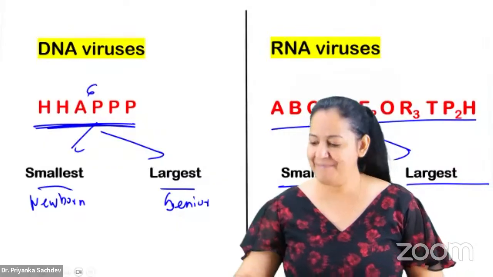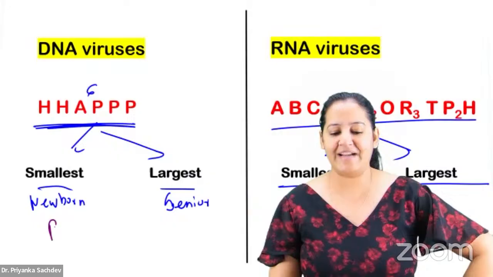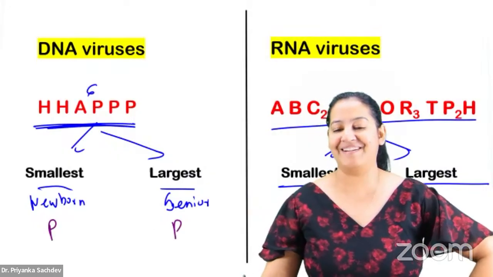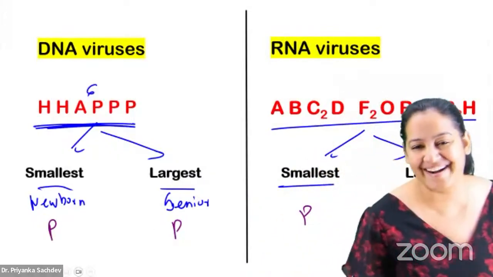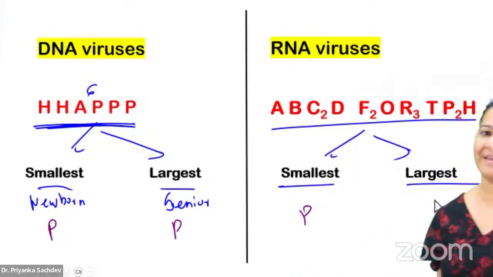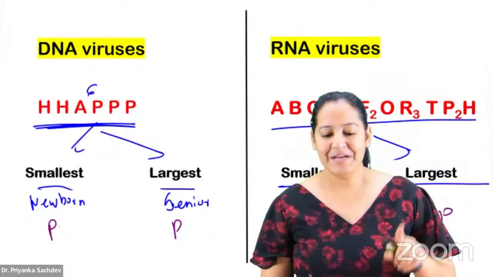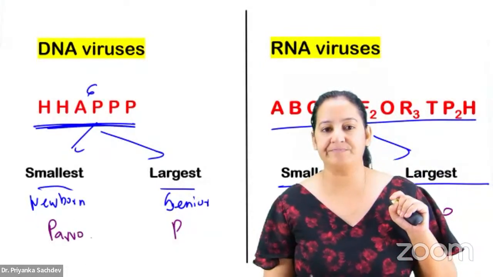Let me give you a clue. I'm not so cruel. The clue is that everything starts with P, P, P, P. I told you, P is confusing. Actually, it's not a clue, it's a confusion. Everything starts with P. So let me help you how to learn. Among the DNA, the newborn is parvo.